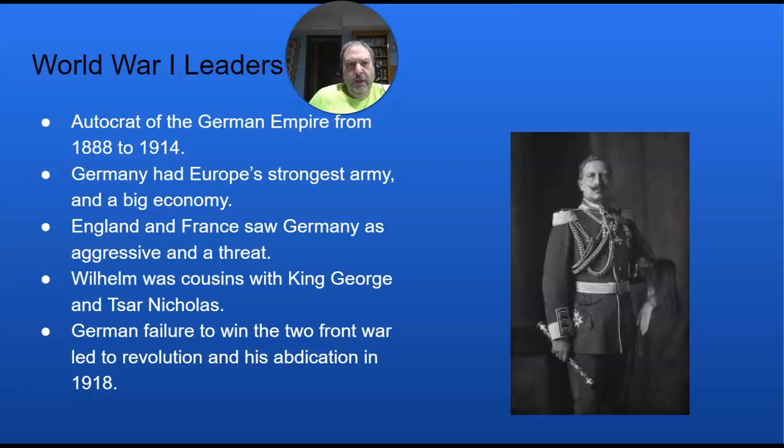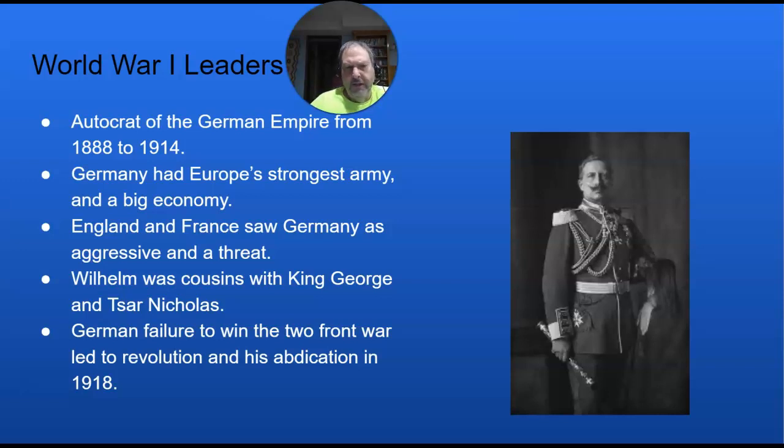Which brings us to Kaiser Wilhelm II. He is the autocrat. He is the emperor of the German Empire, and he's going to lead that country from 1888 to 1918. He is in charge of Europe's strongest army. He's building a very powerful navy to challenge the British, and his economy is growing fast. He sort of wants a place in the sun for Germany. He is kind of an aggressive man, and he's kind of an impulsive leader, and he's viewed as a threat by both France and England.